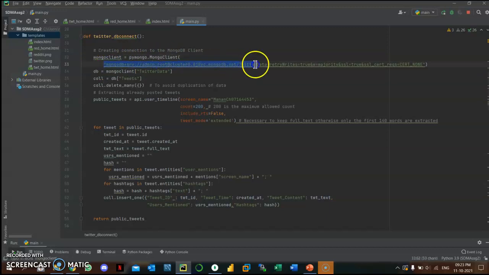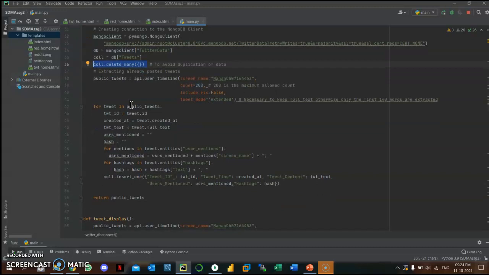As in the previous assignment, we pass a server, then we pass the name of the database, and then the name of the collection here. I've used collection.delete_many; the delete many function deletes all the previous data in there to avoid duplication of data. And now is the main thing, using the API and the user timeline function.